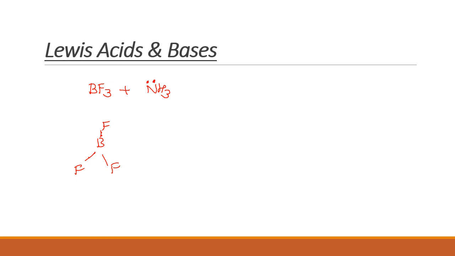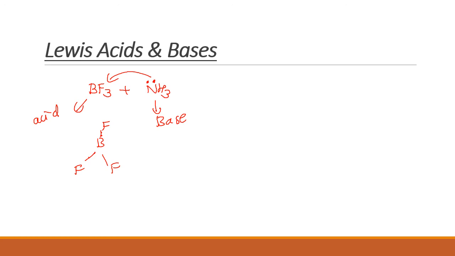These electrons are accepted by boron, so boron trifluoride is a Lewis acid and ammonia is a Lewis base.